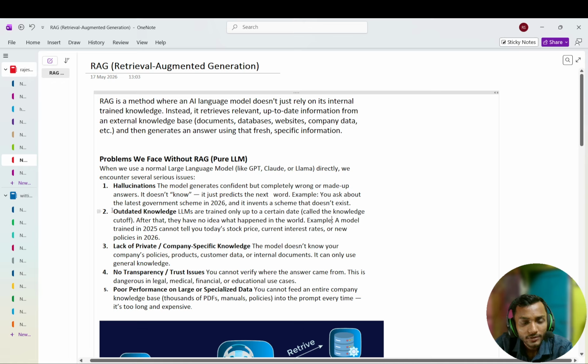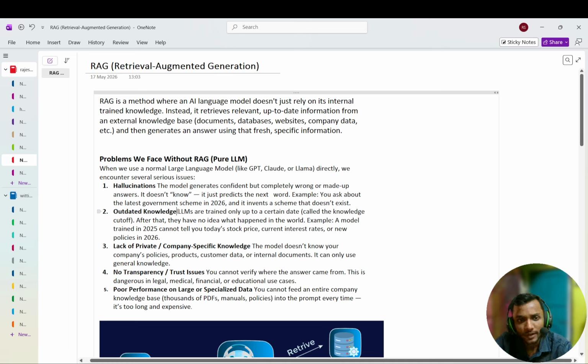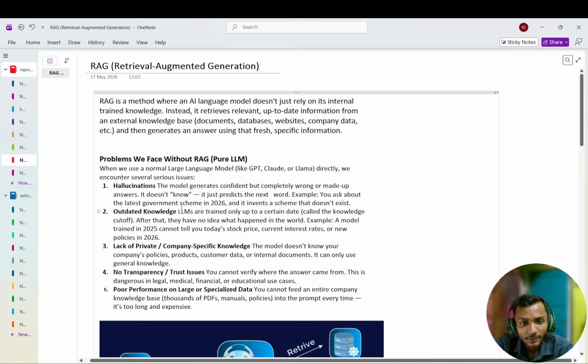Also, outdated knowledge. An LLM has a cutoff date, because an LLM isn't trained all the time. It's trained up to a specific date, like June 2025 or January 2026, and after that it has no knowledge of what is happening in the world. LLMs are trained only up to a certain date, called the knowledge cutoff.